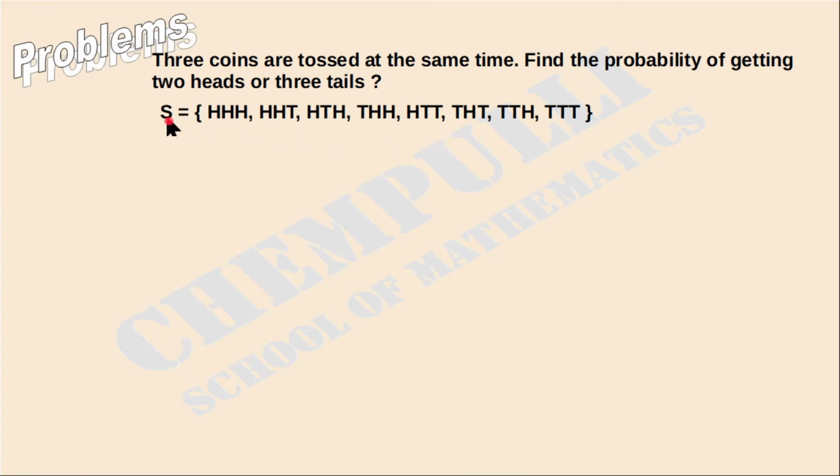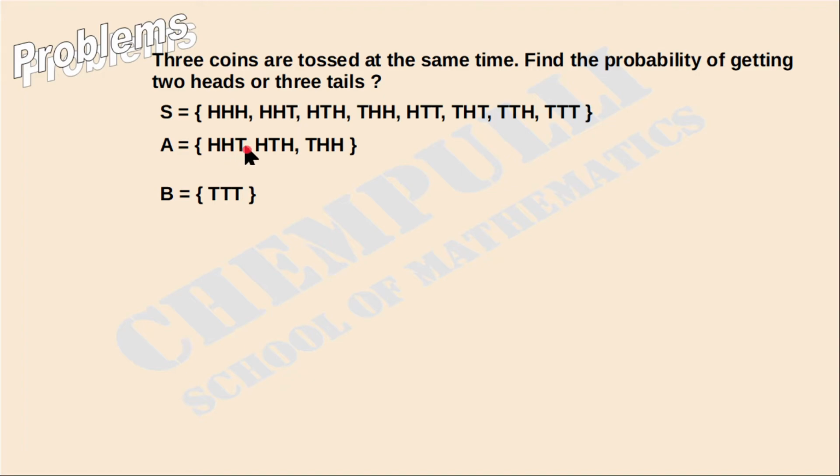Then we wrote that one as a set S. It's a sample space, like that way we took that one. Then next we can take the 2 events, that is event A and B. Find the probability of getting 2 heads or 3 tails. We can take A as 2 heads and B as which one? 3 tails. That is A is equal to 2 heads, that means showing 2 heads.